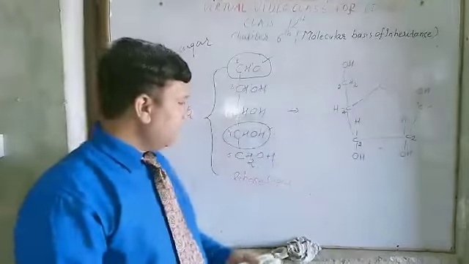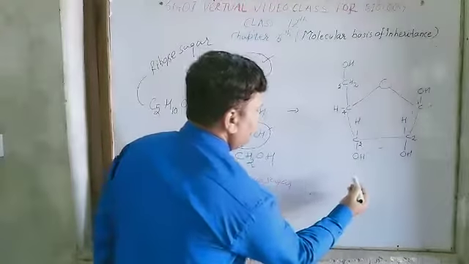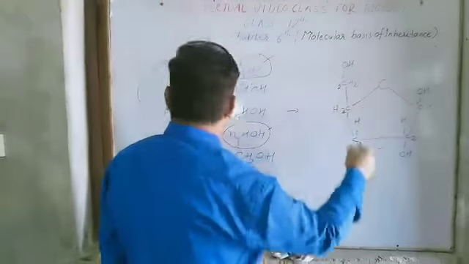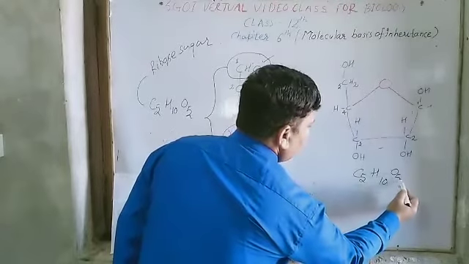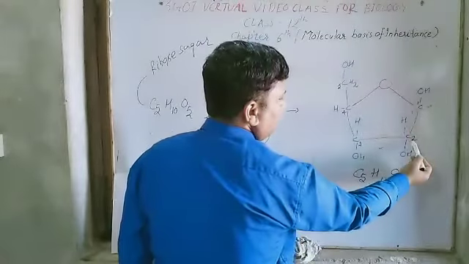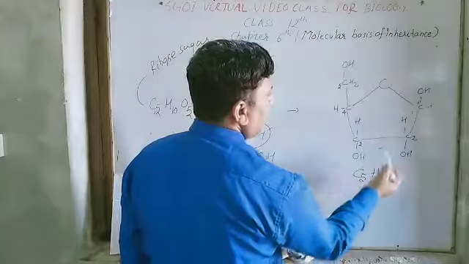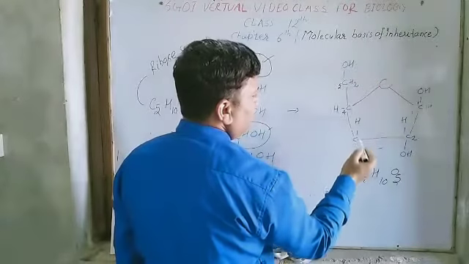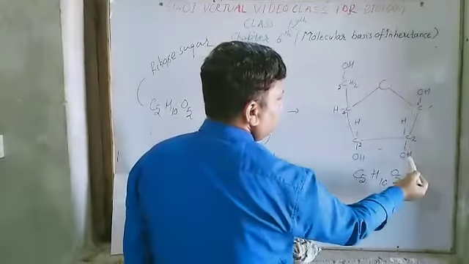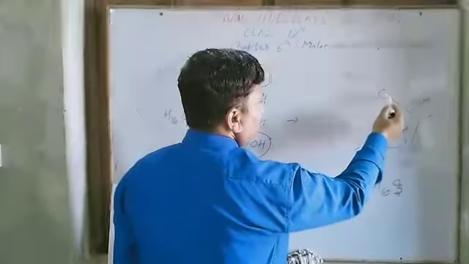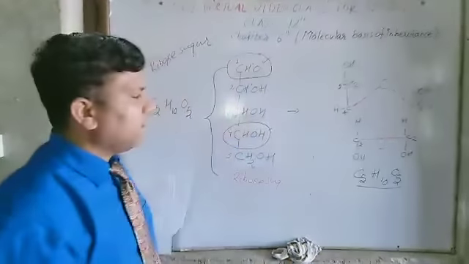So this is the cyclic form of ribose sugar. Because it is an isomer, the empirical formula of this cyclic ribose sugar is the same, C5H10O5. C1 is here, 2 is here, 3, 4 and 5 is here. So C5 is available here. H10: 1, 2, 3, 4, 5, 6, 7, 8, 9 and 10. And O is 5: 1, 2, 3, 4 and this one is 5. So the empirical formula of ribose sugar is C5H10O5.